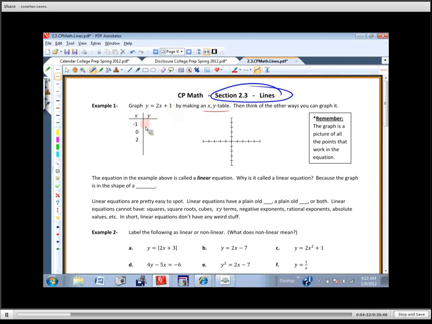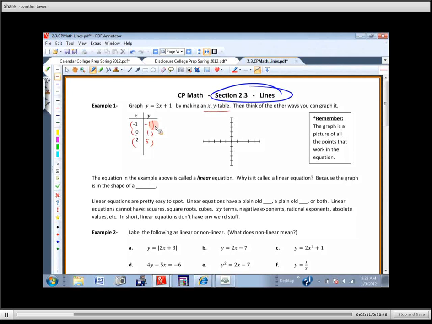If you plug in a 0, 2 times 0 is 0, plus 1 is 1. And if you plug in a 2, you get 2 times 2, that's 4. Add 1, that's 5. Okay? Now, these are not the only 3 points on the line, but these are 3 points that we know are on the line because they work in the equation.